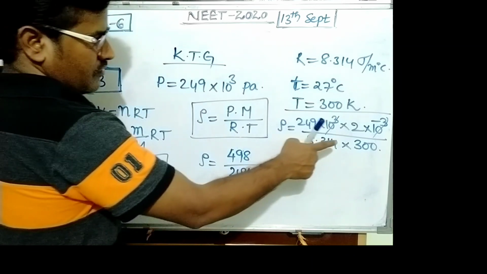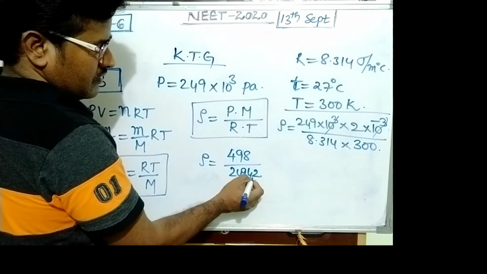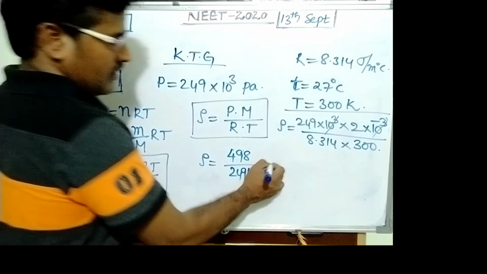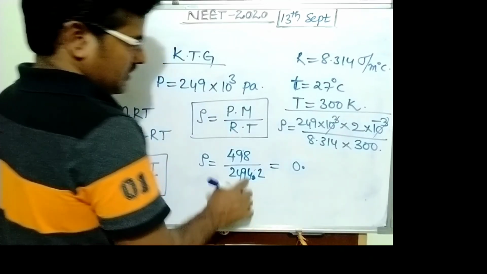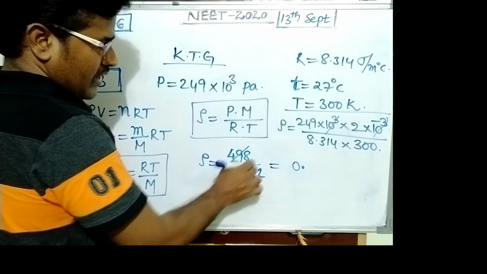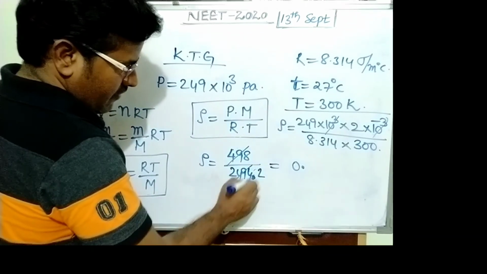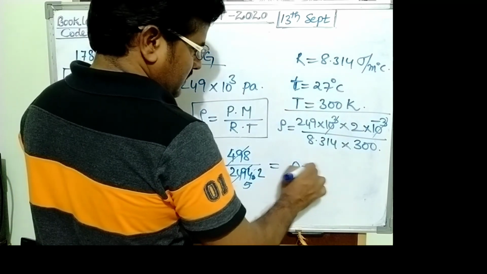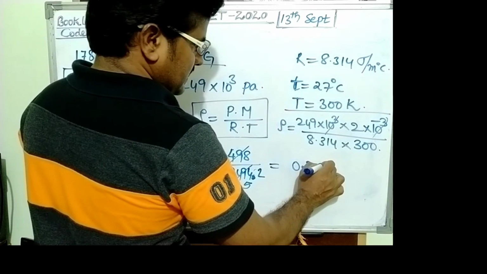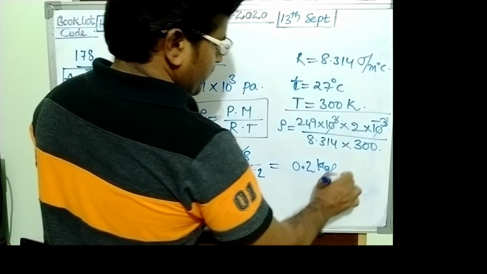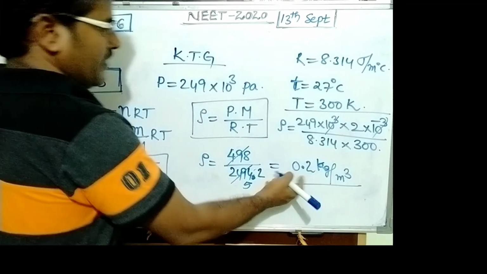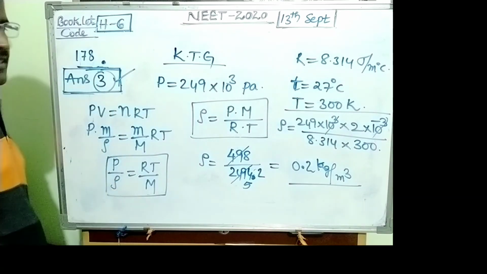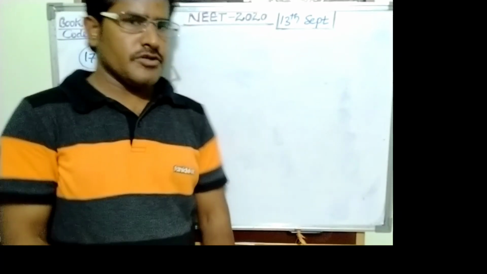Its value is 0.2, approximately written as 1 by 5. So this value is 0.2 kilogram per meter cube. The answer becomes 0.2 kilogram per meter cube. Option is 3.